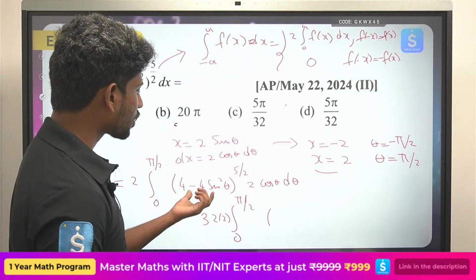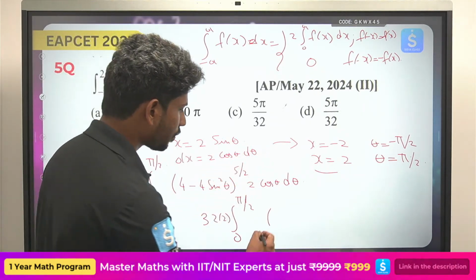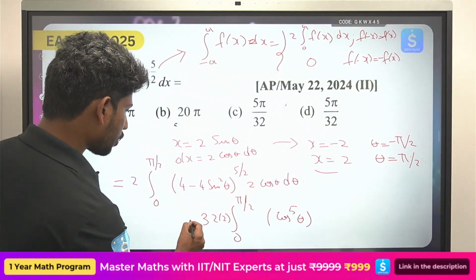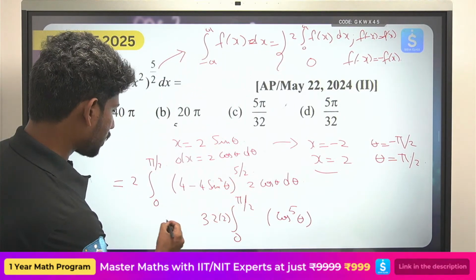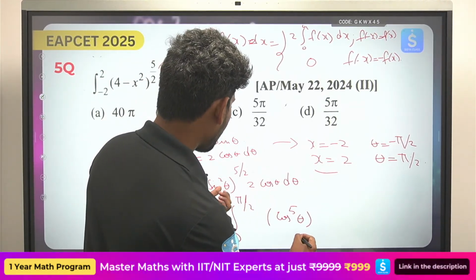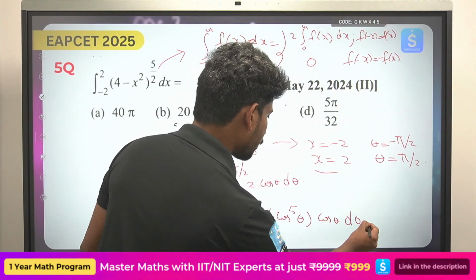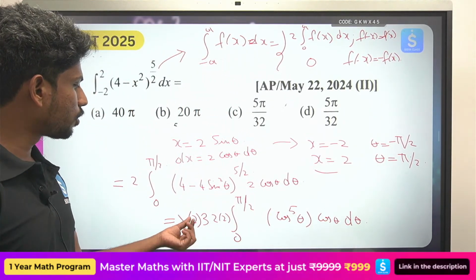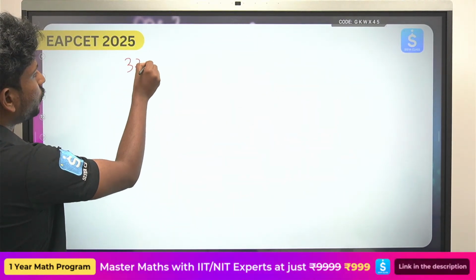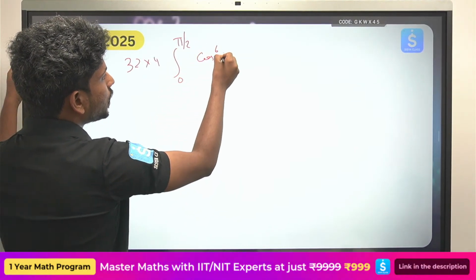So 4 minus 4 sin square theta, so 1 minus sin square theta is cos square theta, that will become cos power 5 theta. Here also a 2 comes, so that will become this 2 and there will be one more 2 also. Cos power 5 theta into sin theta cos theta d theta. So finally we have cos power 6 theta. So 2 into 32 into 2, so 32 into 4, integral 0 to pi by 2 cos power 6 theta d theta.